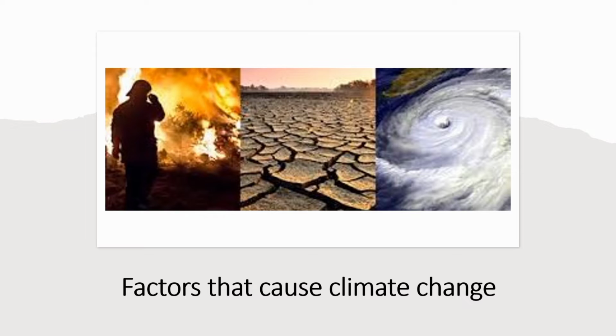First we will look into the factors that cause climate change. Whenever in an examination a question asks for the factors that cause a particular geographical event, they must be mainly categorized into two types: natural factors and anthropogenic factors.